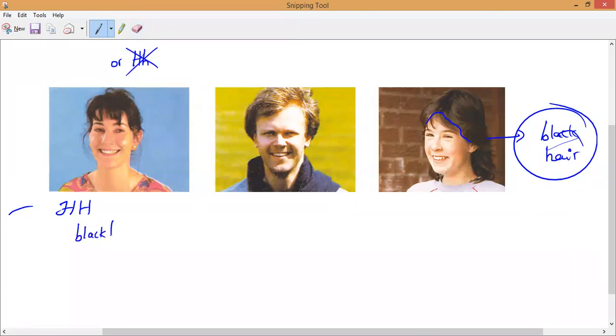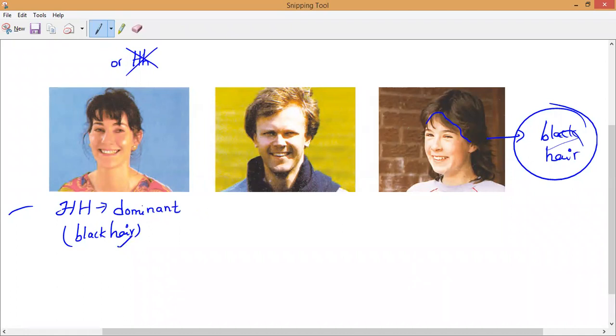Which is responsible for what hair? Black hair. Is it yes or no? Now you can see that both genes are what genes? They are capital letter. Both are capital. Means they are dominant genes or recessive genes? Dominant. They are dominant genes. So the mother has black hair.